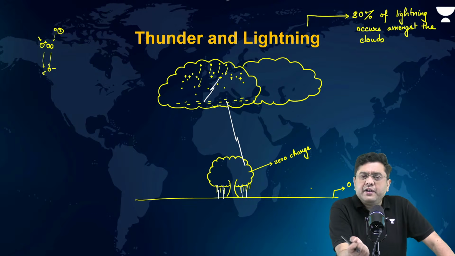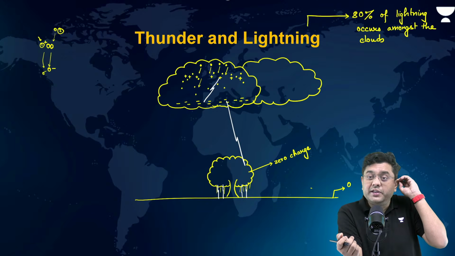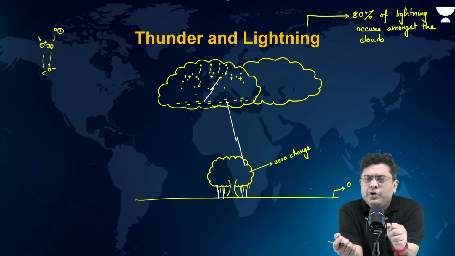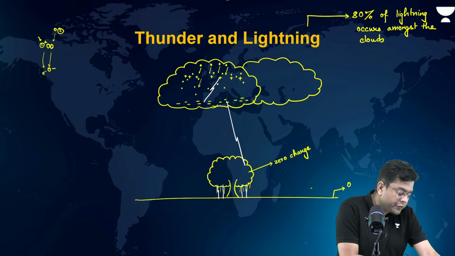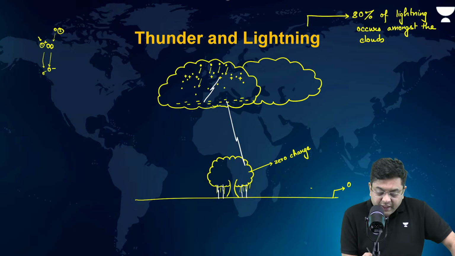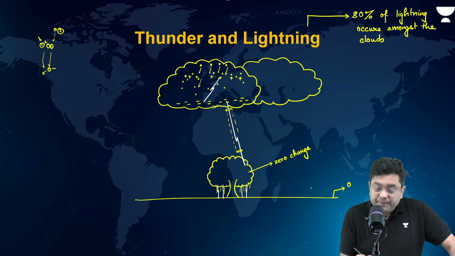But why do we experience thunder in the first place? What is the reason behind the thunder? From your childhood days, your teachers would have made you learn that light travels faster than sound. That is why you see the lightning and hear the thunder later. But why do you hear the thunder? What is the reason behind it? The reason is associated with the air. Now, if you consider the air parcel in this region where the lightning has struck,